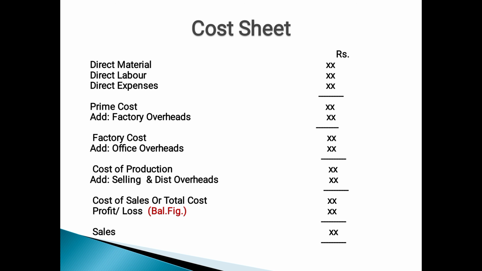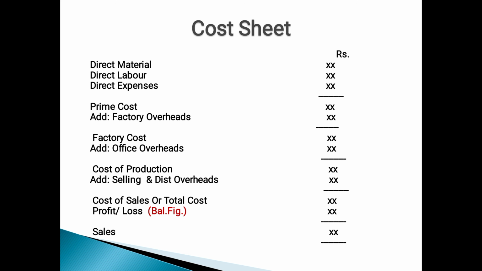Factory overhead means indirect material, indirect labor and depreciation of machinery used for production. We may also include salary to the factory manager, oil, like that. So these all come under the category of factory overheads.